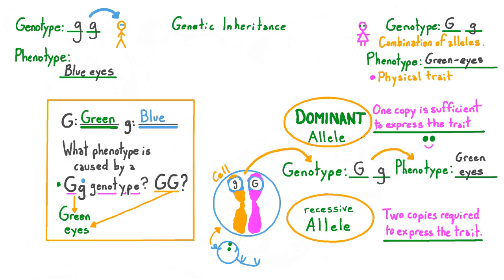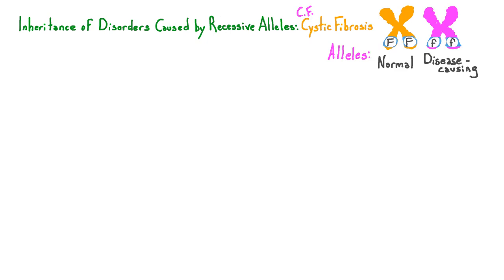Now we're ready to model the transmission of alleles that can lead to disorders and predict the likelihood of an individual inheriting a disease based on the genotypes of their parents. Let's first take a look at the inheritance of recessive alleles that can lead to disease. And we'll use the example of cystic fibrosis, or CF, which causes the air sacs in the lungs to become progressively clogged and can lead to death at a young age.